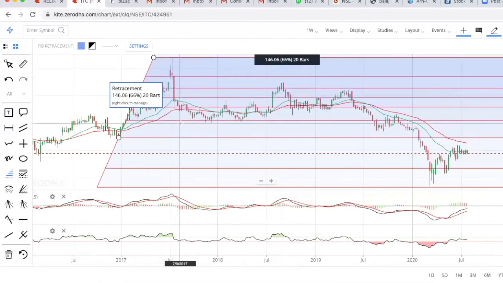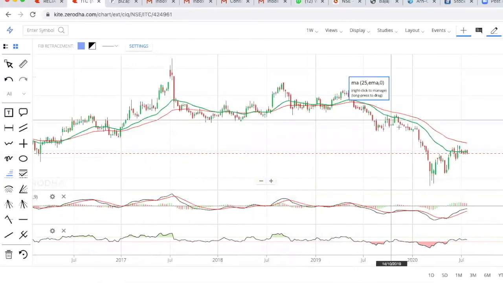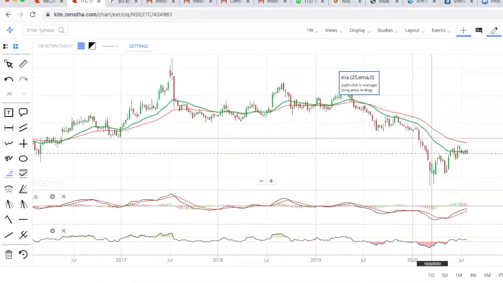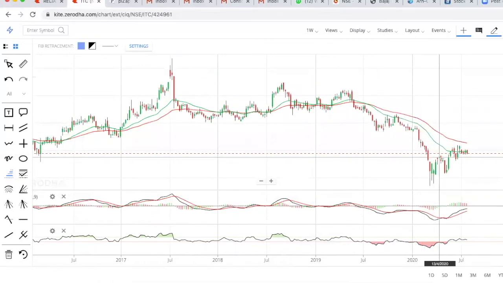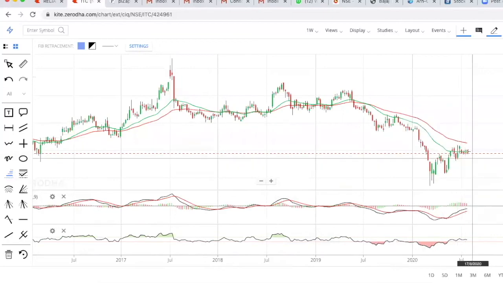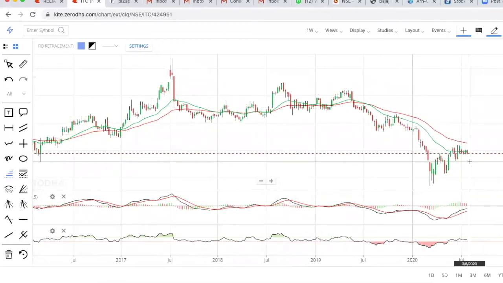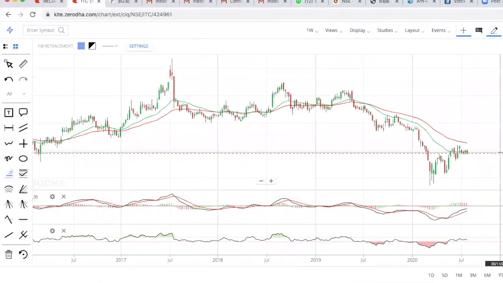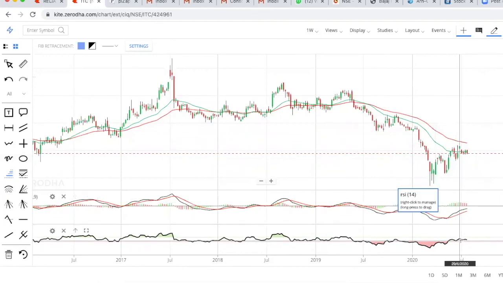Now, I'll say if the stock is below this 50-day moving average, it clearly shows the stock is in a bearish phase. So we don't know at what level it will move back and when it will move back. So when all the indicators show that the stock is in bearish mode, it's better to get rid of it. It will not fetch you much results. I have shown you stocks like Reliance, stocks like Britannia, and how exactly they have fared.